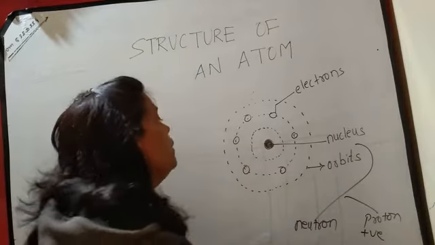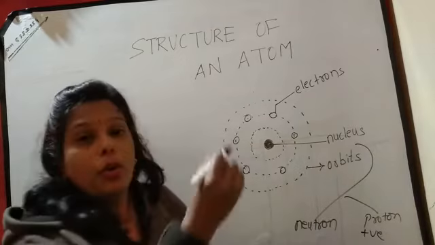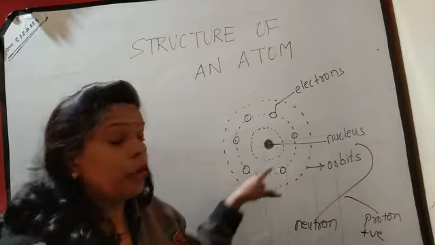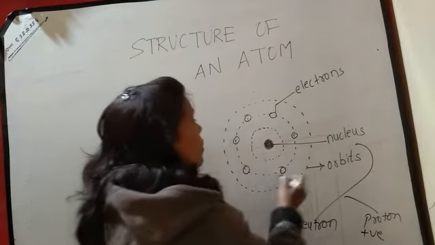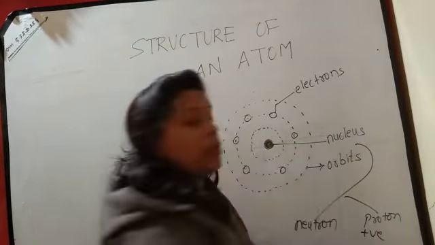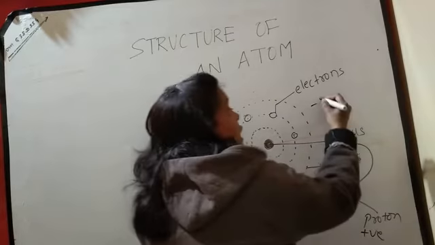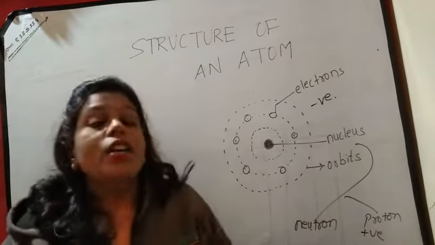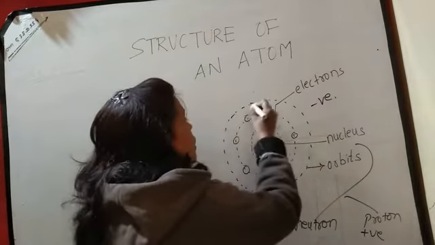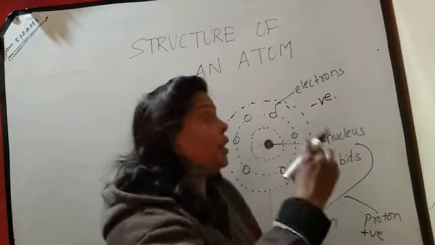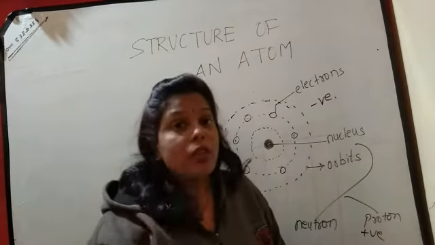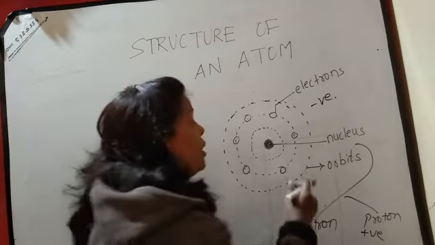The electrons rotate in a shell in a circular way, and they carry negative charge. The shells through which the electrons circulate in the atom are called orbits.